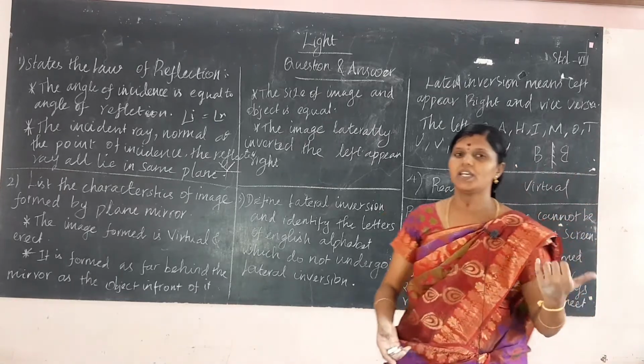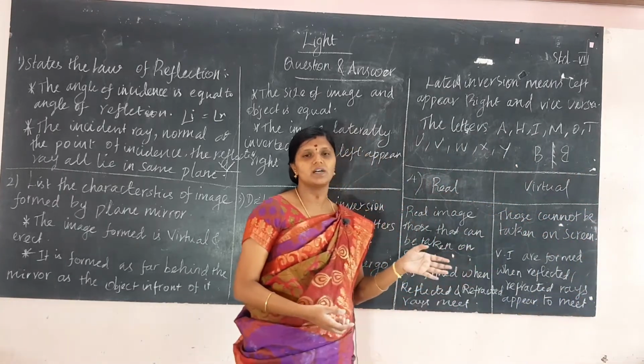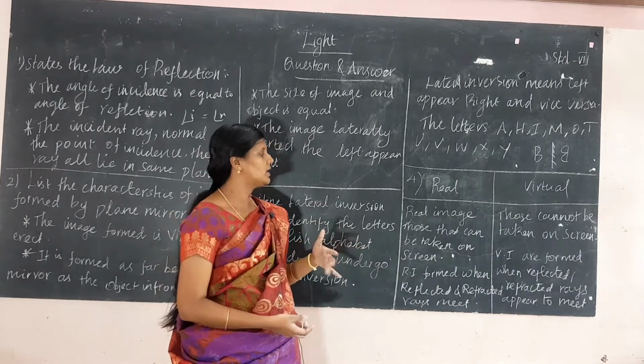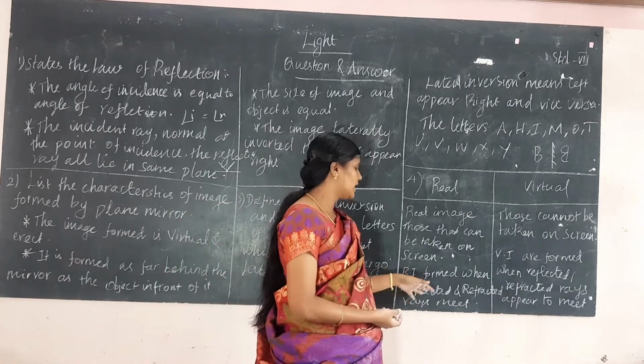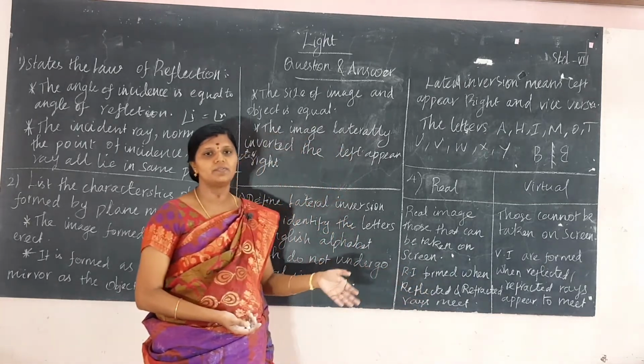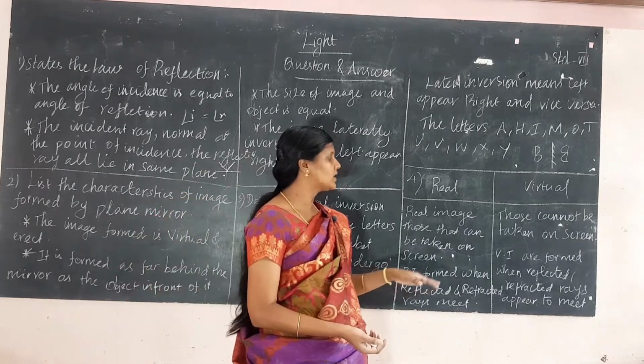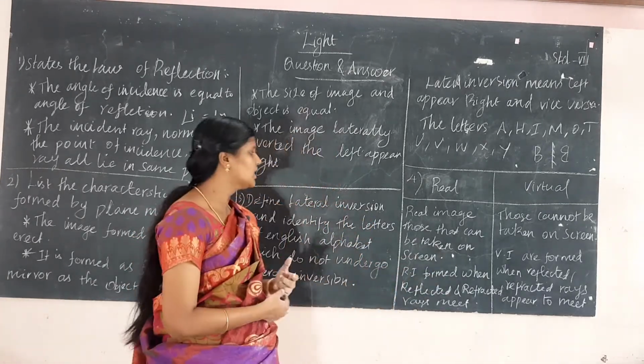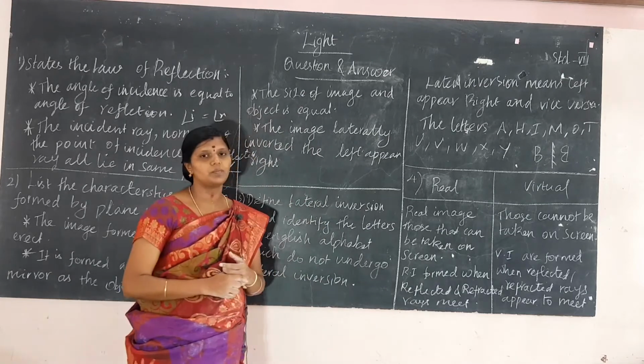And what is the difference between real and virtual images? Real images can be taken on the screen. Virtual images cannot be taken on the screen. Real images form when reflected and refracted rays actually meet. Virtual images are formed when the reflected and refracted rays appear to meet.